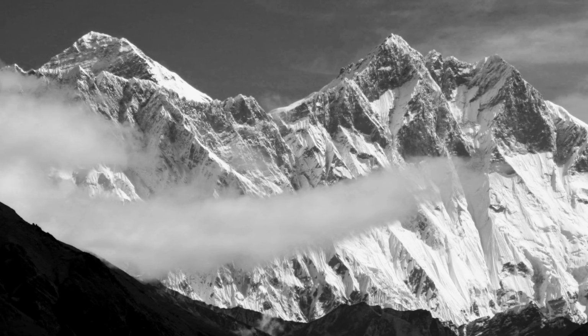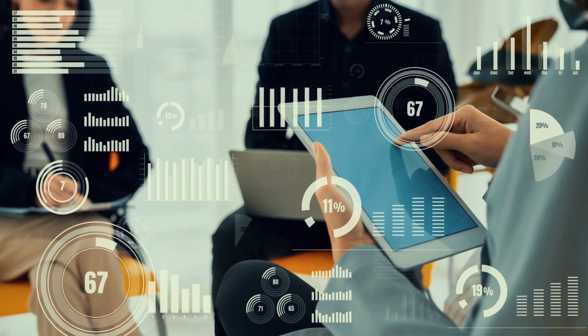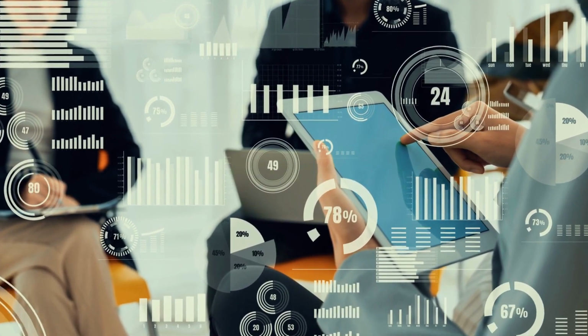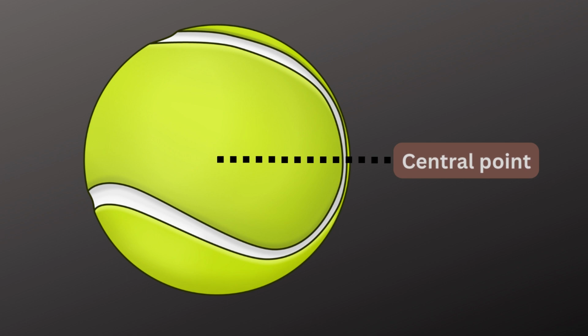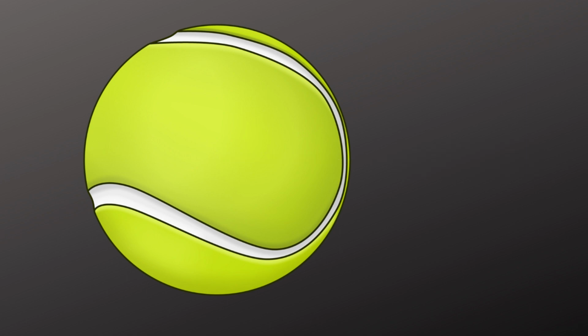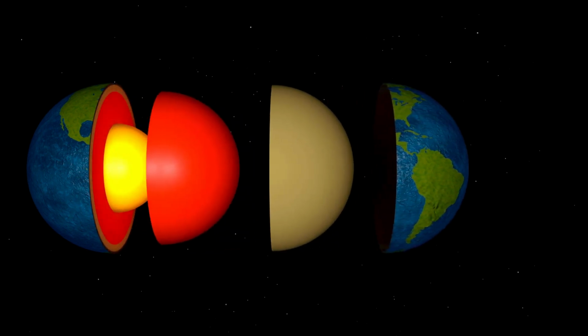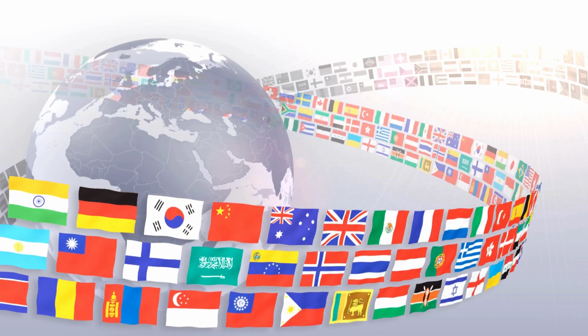Friends, we learned about Mount Everest, which is known as the highest point in the world since it is 29,030 feet above sea level. Now, we discuss other methods for measuring the height of mountains. We know that our Earth resembles a ball. Each ball has a center point. Likewise, our planet also has a center point. In the second method, we measure the distance from the center point of the Earth to the top of a mountain. A formula is used for this.